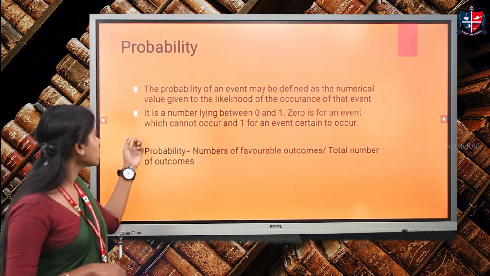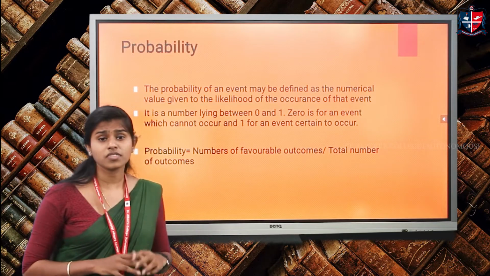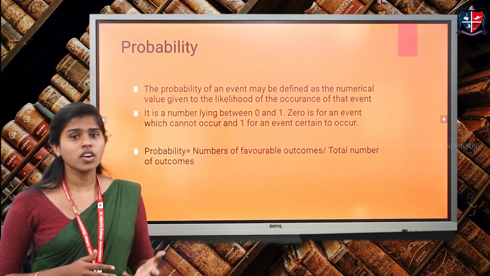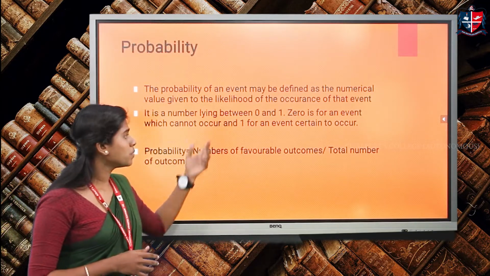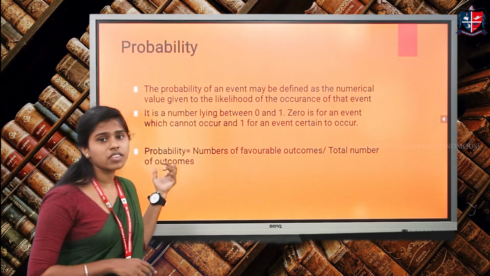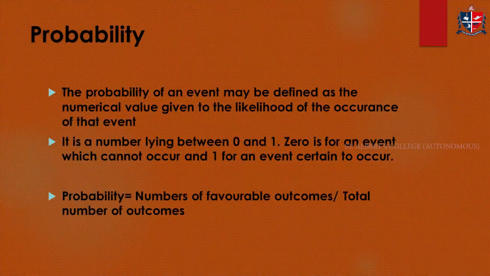0 is for an event which cannot occur and 1 is for an event certain to occur. 0 applies to an event that is not happening, and 1 applies to a certain event. Next we have the formula of probability. The probability is equal to the number of favorable outcomes divided by the total number of outcomes.